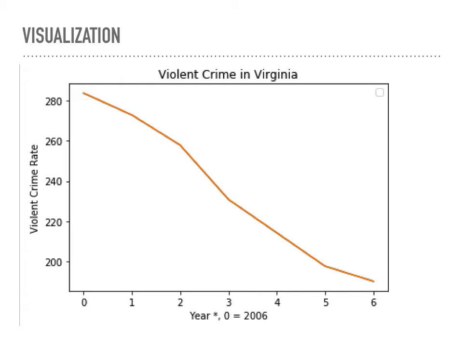However, there is a pretty big dip between the years 2008 and 2009. And so I took a look at this, and according to the report titled Crime in Virginia, which was compiled each year by the Uniform Crime Reporting Section of the State Police Department, there are a number of factors that influence or contribute to crime. So these include population density, economic stability, the effective strength of the police department, the efficiency of police agencies, and more.